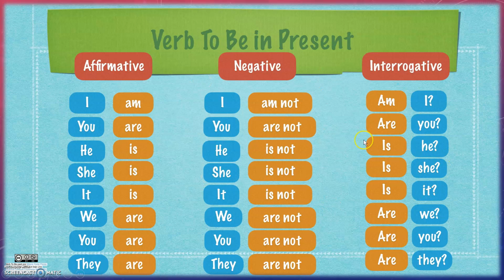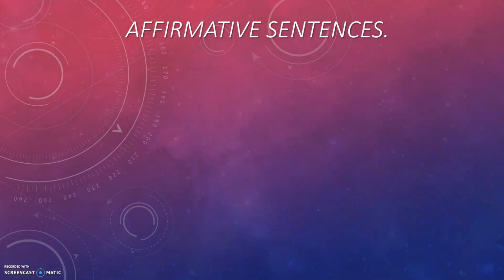Now, it is very important, guys, for you to see this difference with interrogative structures with verb to be. Verb to be goes first, or at least it goes before the subject pronoun. Okay, for example, in a question, I cannot say "I am." I mean, it doesn't sound like a question. It is more a sentence. Okay, now let's go more in detail in each one.